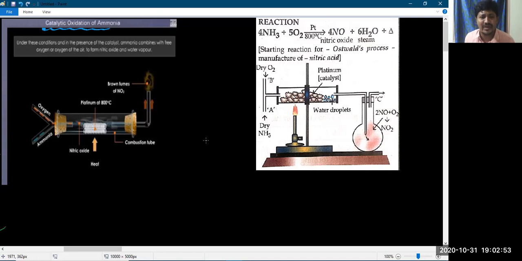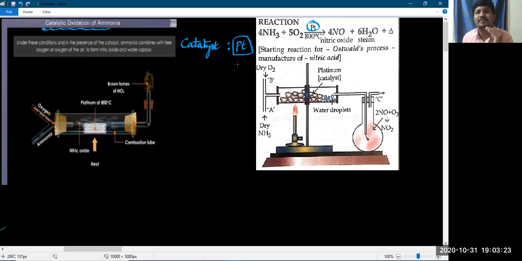This topic is also very important from the point of view of examination. Let us come to which catalyst we'll use here. The catalyst used is platinum. Why platinum? Because platinum does not take part in the chemical reaction, as it is very low in reactivity. Platinum metal is less reactive compared to gold. That is the reason gold and platinum are used in making jewelry.